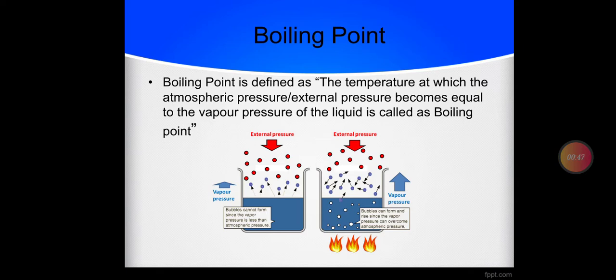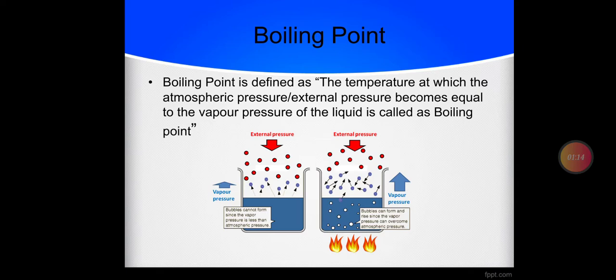Now at the same time we have another pressure, that is an external pressure. Usually that is atmospheric pressure, and sometimes it may be some additional pressure we have placed on the liquid. That is external pressure or simply atmospheric pressure. Any one of them can be there, and that is also exerted.